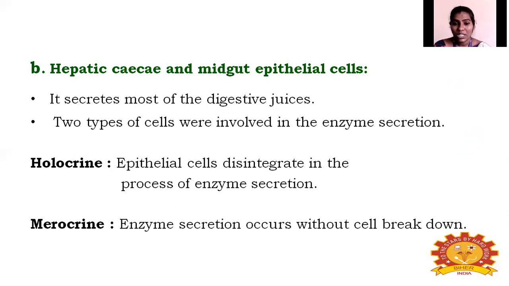There are two types of cells that are involved in enzyme secretion. One is holocrine, another one is merocrine. Holocrine cells are actually epithelial cells which disintegrate in the process of enzyme secretion. And in the merocrine cell, enzyme secretion occurs without breaking the cell. Without breaking the cell, it is secreting its enzyme. So the enzyme secreted from the merocrine cell is digesting the food without breaking the cells.